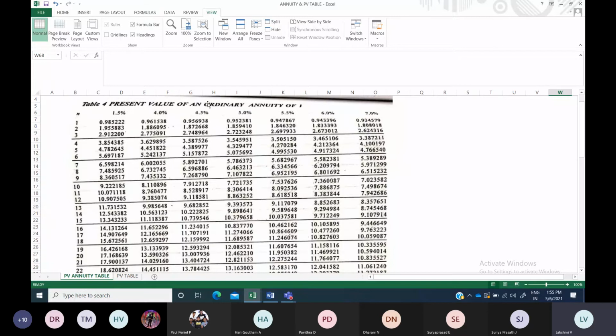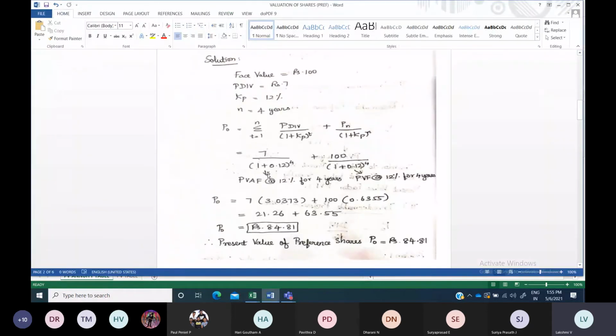You have to see the heading and only then take the table value, so be very careful with the heading under which you take your table value. Our heading is present value of ordinary annuity, because we take the annuity factor table only for this part. This part uses the present value table. So you have to see what you get for 12% and 4 years.